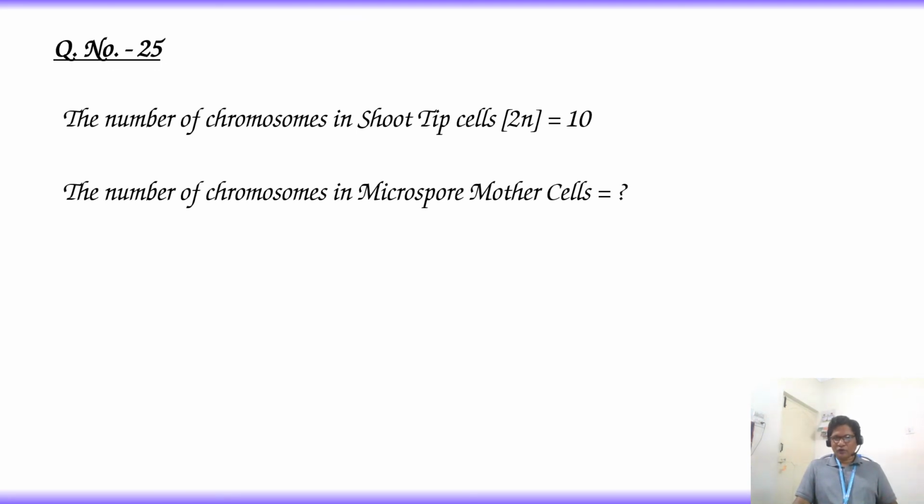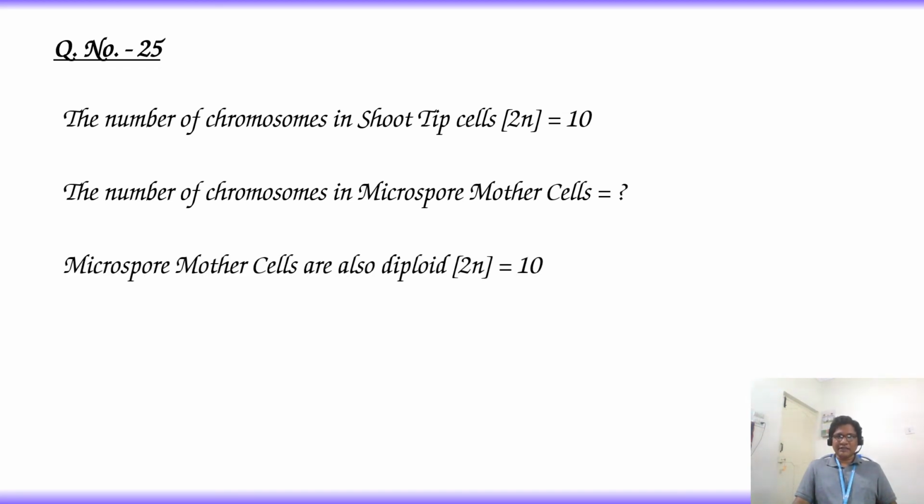Already in question 24, we discussed that the microspore mother cell is in diploid condition, 2n. Here shoot tip cells are also 2n equal to 10. Then in the same plant, microspore mother cells also consist of 10 chromosomes. So the answer is option 2, 10 chromosomes.